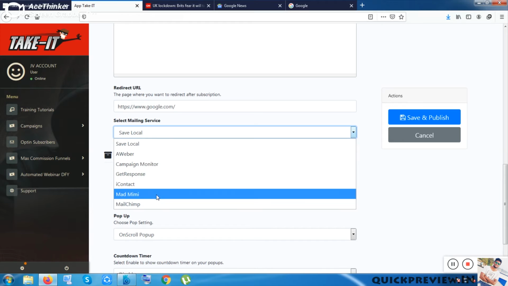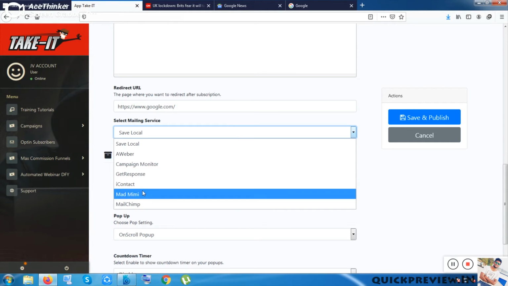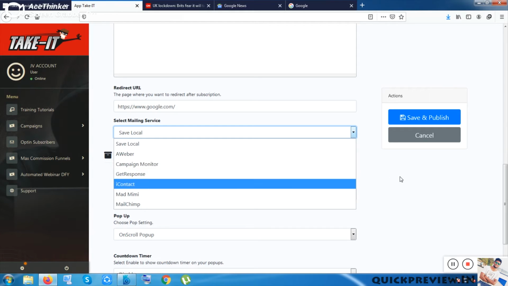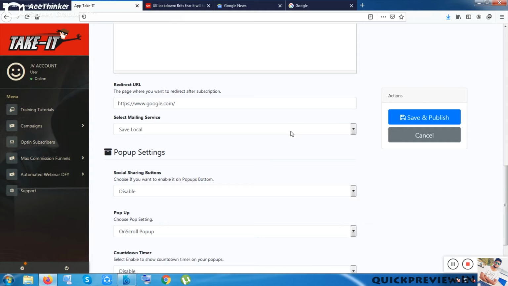This is not known to me. Okay, so Mailchimp, these are the popular ones, and this one is not known to me, but maybe this is also a popular mailing service. So you can integrate your previously purchased mailing service inside it if you want to. Okay, so the next one is pop-up setting.